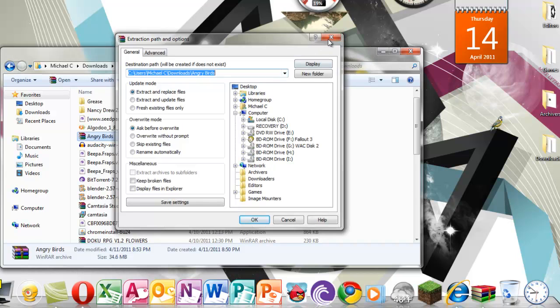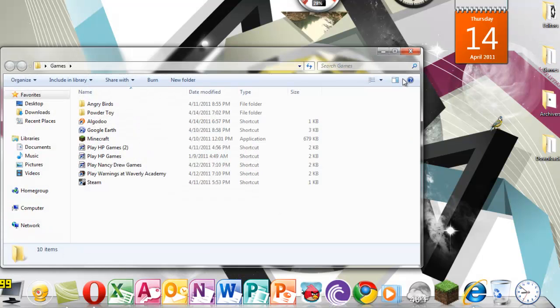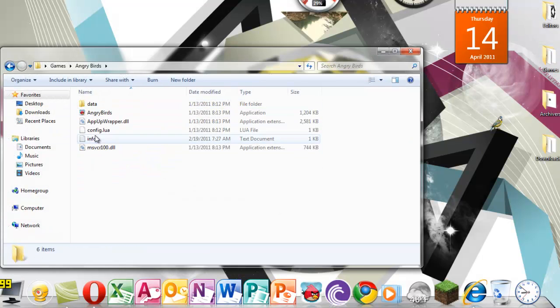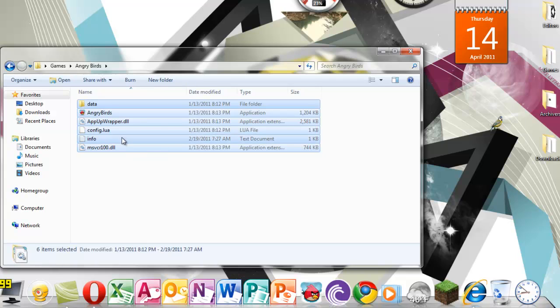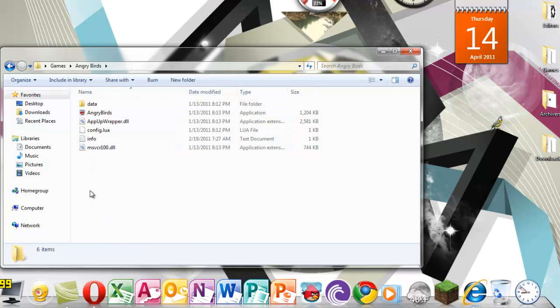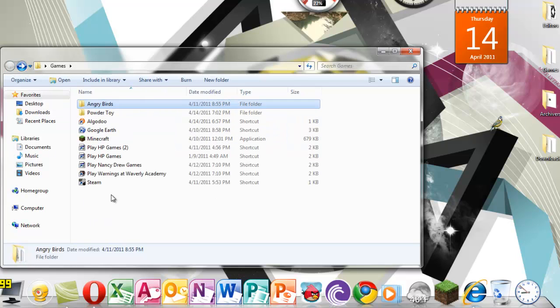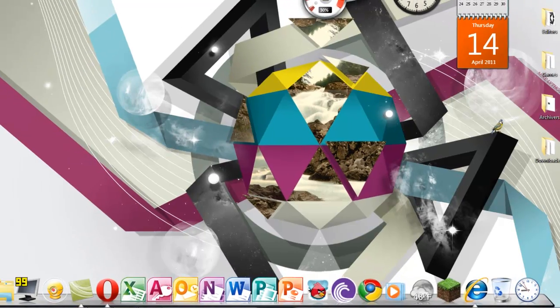Then it'll come out like this. You just select it, copy it, and then make a folder that says Angry Birds and put it in there. And I'm going to show you that it does work.